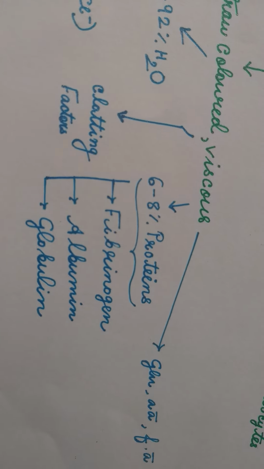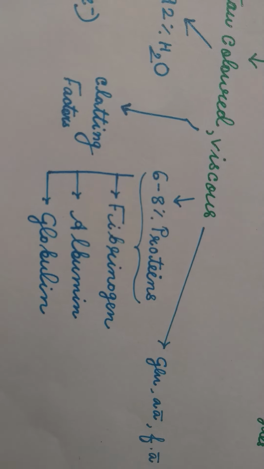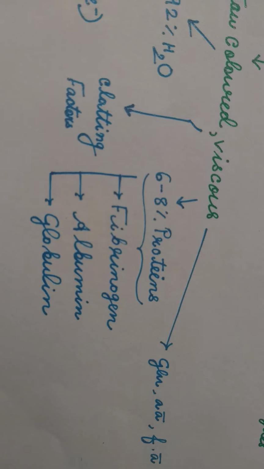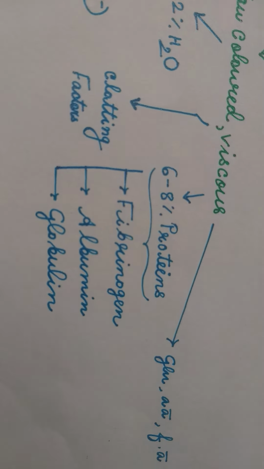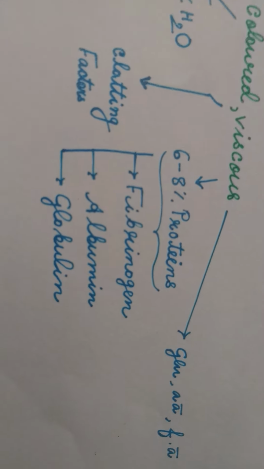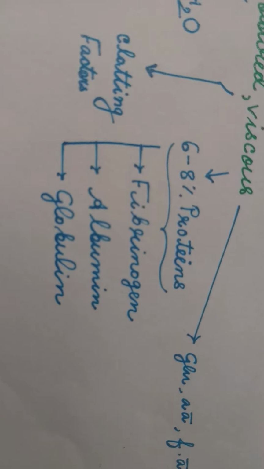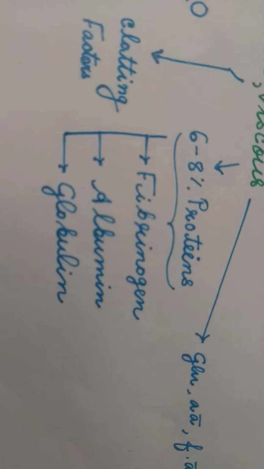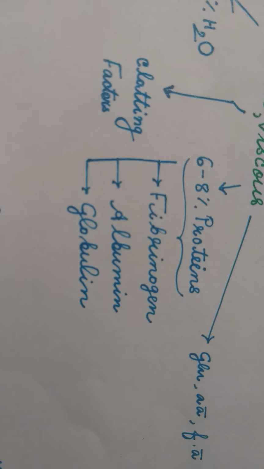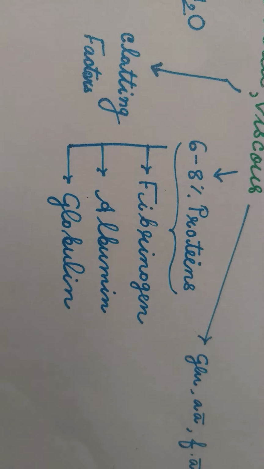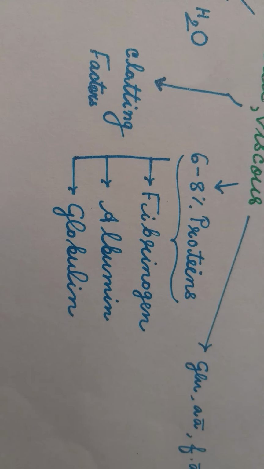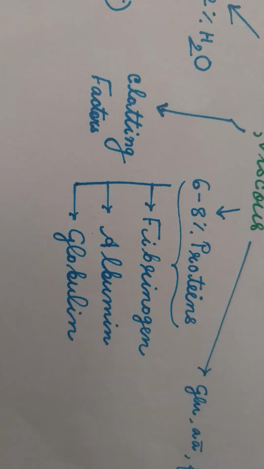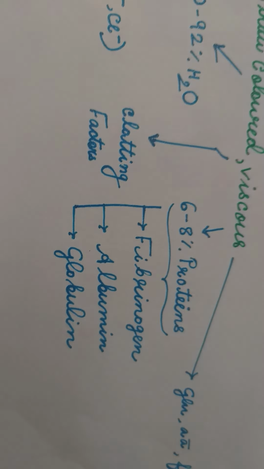The most important components of blood plasma are the proteins, which remain in the plasma. There are three plasma proteins: fibrinogen, albumin, globulin. Fibrinogen helps in coagulation of blood. Albumin helps in maintaining osmotic balance of the plasma. Globulins are involved in immune response, in fighting against the disease-causing organisms. They are involved in defense mechanisms of the body.